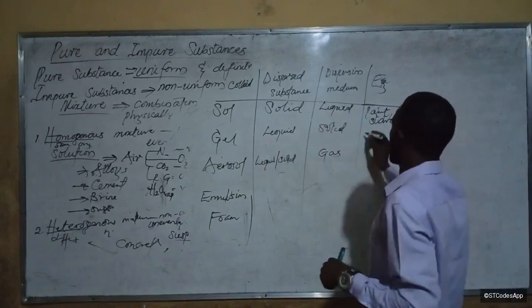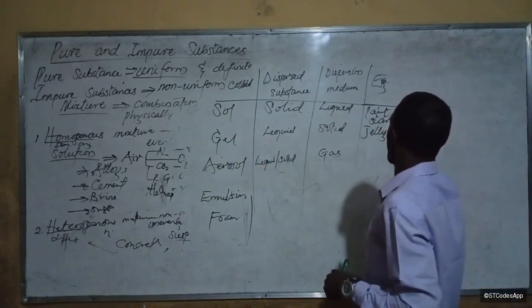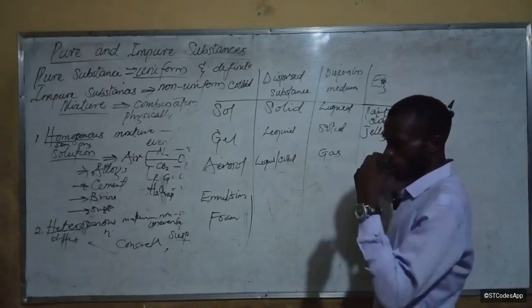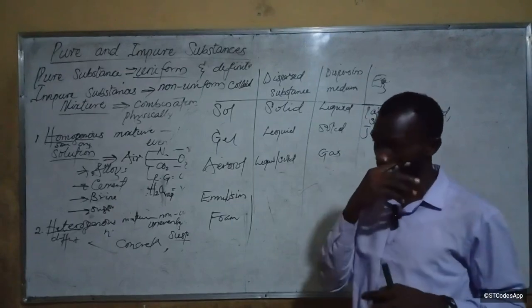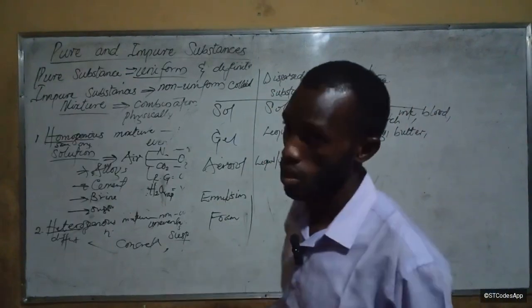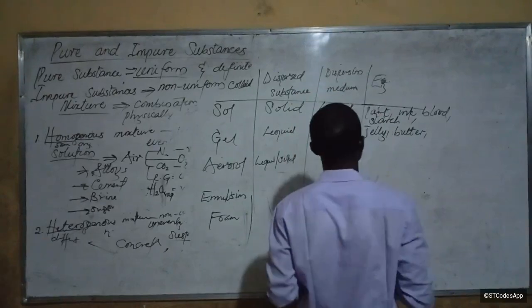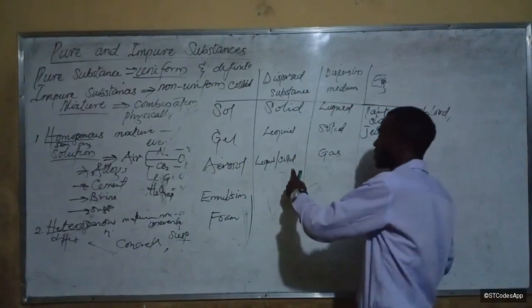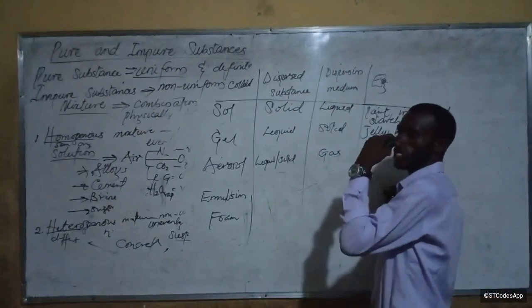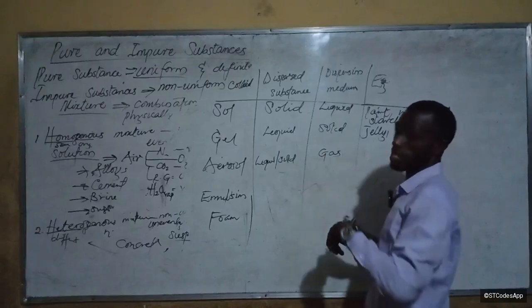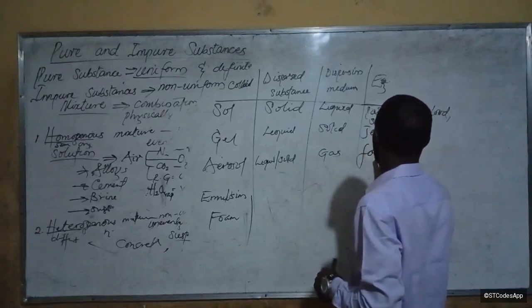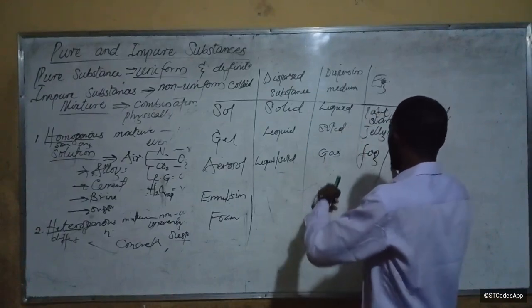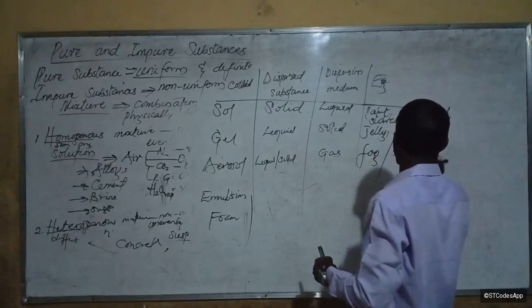Now for gels, we have jelly, we have butter, we have aerogel. Those are all gels. Do you get it? Now how about aerosol? It's a liquid or solid dispersed in gas. If it is liquid that is dispersed in gas, you form a fog. Now if it's solid that is dispersed in gas, you form smoke. Is it clear?